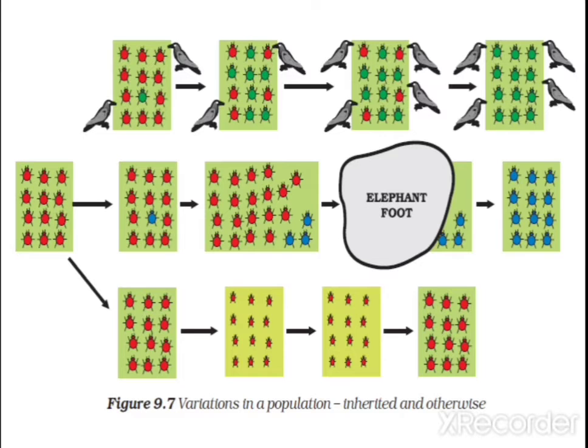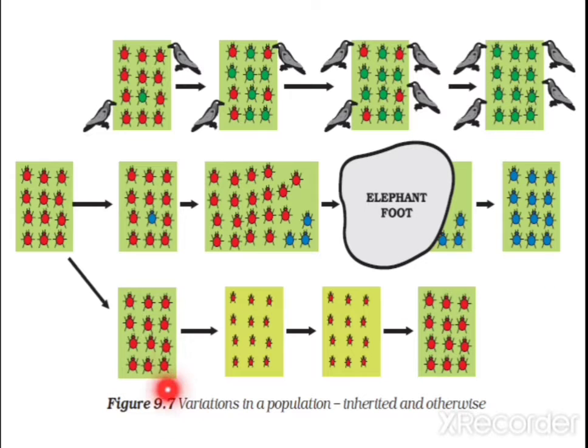When the red beetles were crushed by the elephant, the blue beetles were accidentally selected. They were not favored by nature. This type of selection happened just by accident. This is the other type of selection.